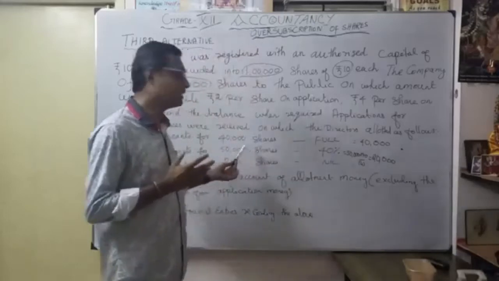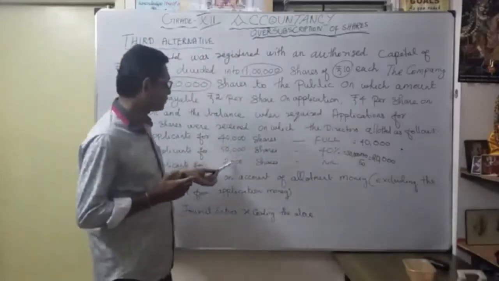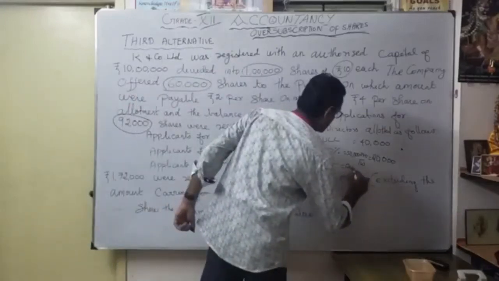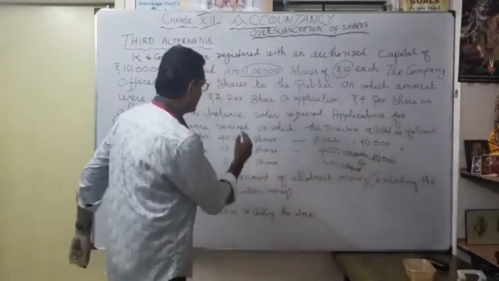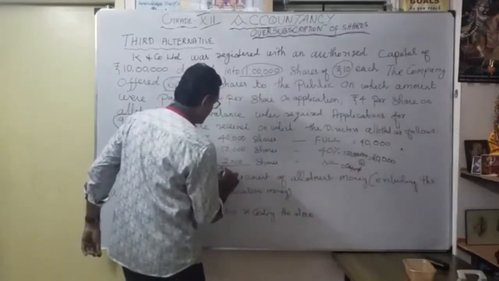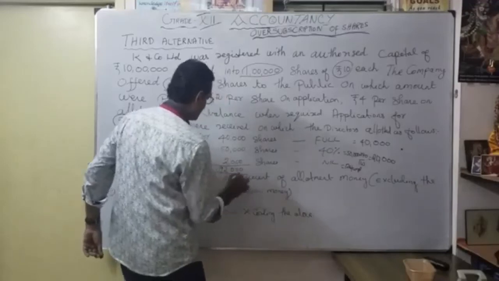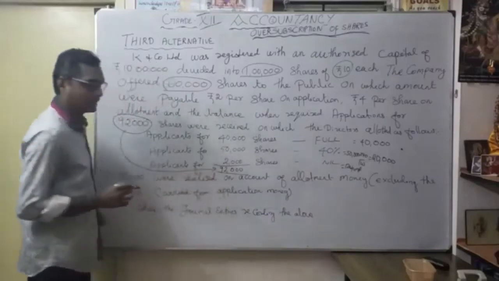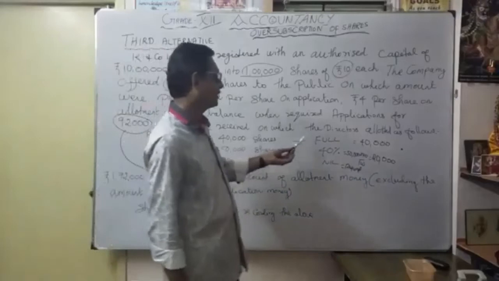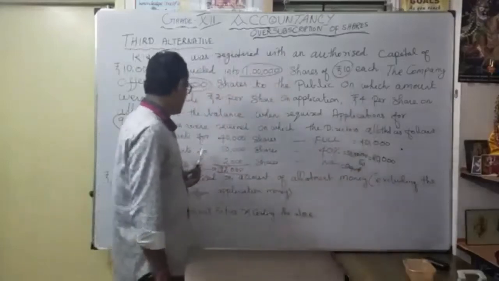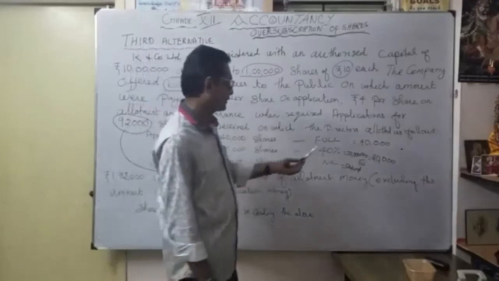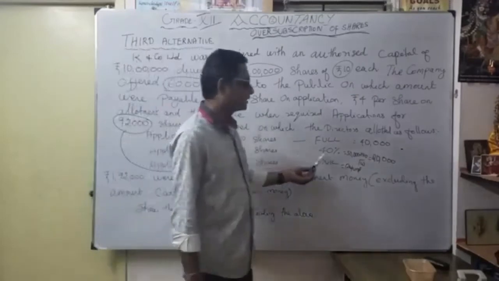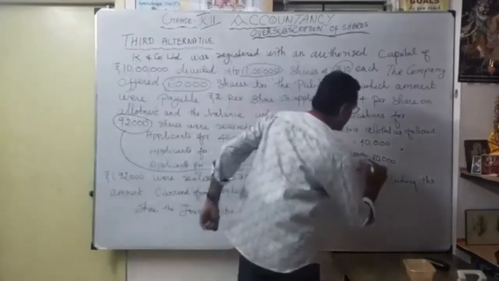You understood the second thing? What is the third one? Applicants for 2,000 shares, nil. That means totally refund. Okay. Now see the total. How many applications are received? 92,000 applications received. See here, tally. 40,000 shares allotted fully. Then whoever applied for 50,000 shares, only 40%, so only 20,000. Then the remaining applicants for 2,000 shares, nil. That means refund. So here see the total allotment, 60,000.